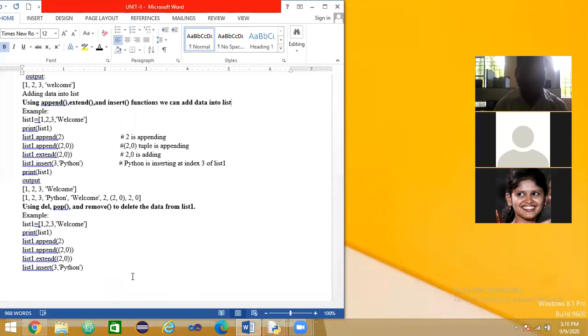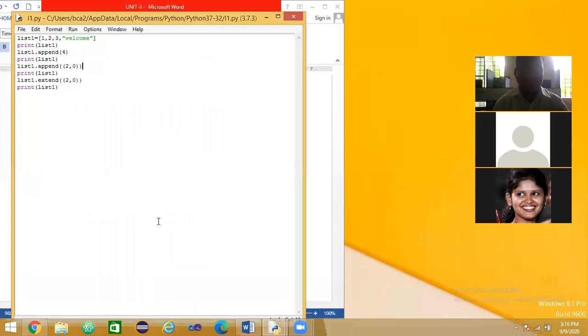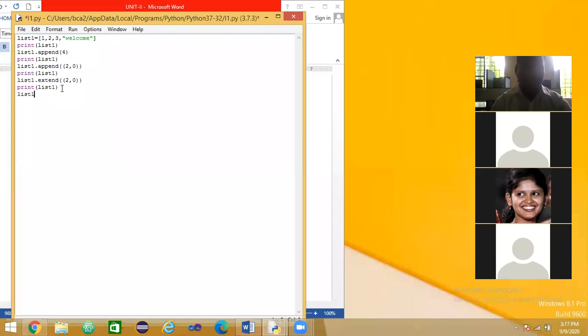See, we can use one more function, that is the insert function. Using the insert function also we can add data into the list. The third function, that is list 1 dot insert of 3 comma Python. See here, the index value is also the same.